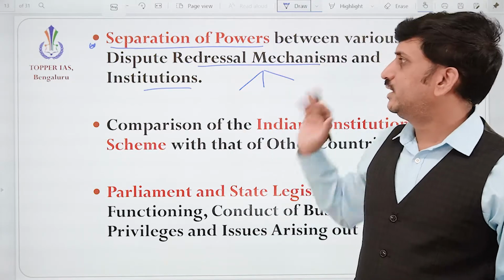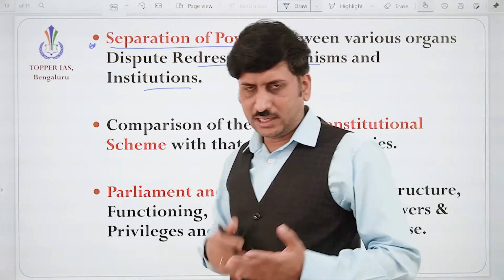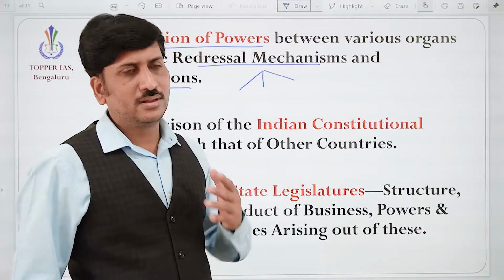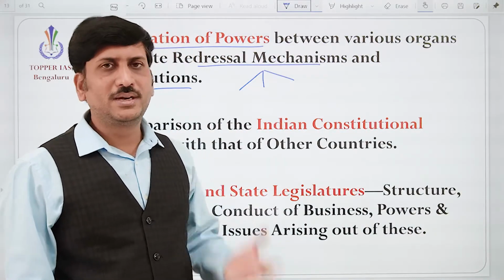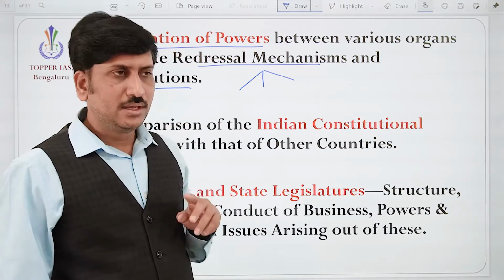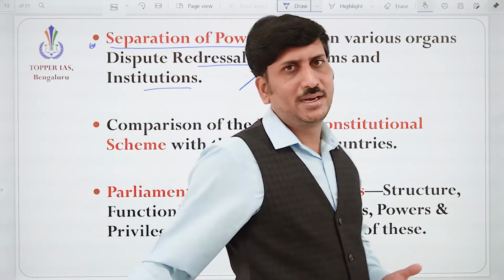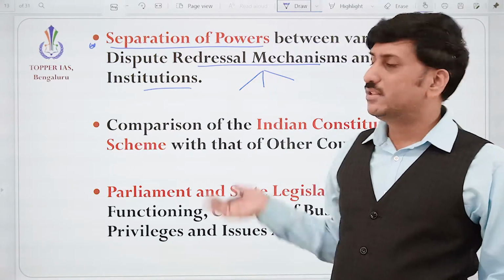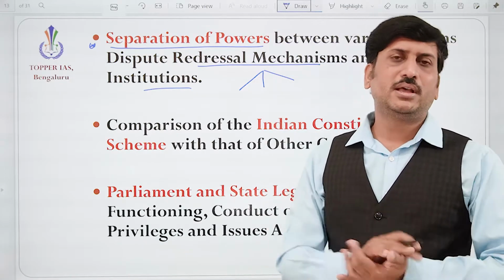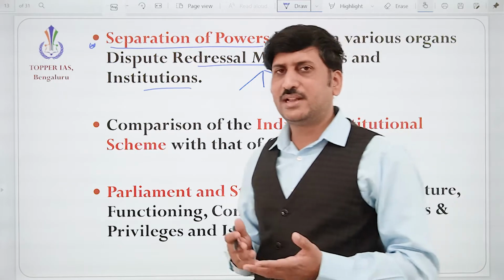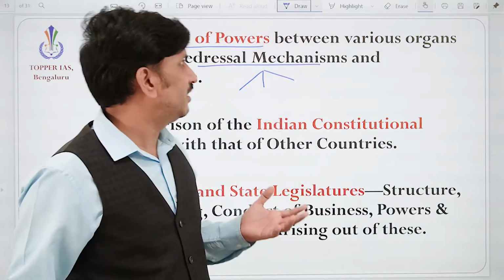So we need to understand the different organizations, like how institutions, like the Women Commission, Children Commission, SC/ST commissions, will work independently, correct? And also institutions like Lokpal, Lokayukta, and the Central Vigilance Commission. So different bodies are there.